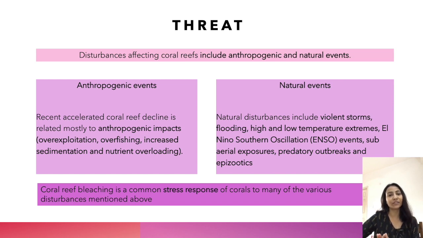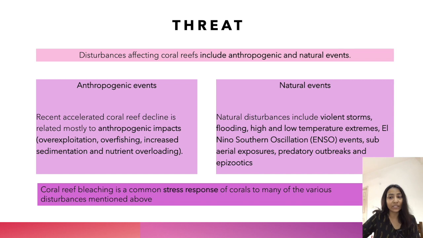Now we will discuss some of the threats which coral reefs are facing. This can be categorized into two categories: anthropogenic events and natural events. Anthropogenic events include overexploitation of the resources, overfishing, increased sedimentation, and nutrient overloading, which is causing damage to the coral polyps. Natural events include violent storms, flooding, extremes of high and low temperature, El Nino, subaerial explosions, predatory outbreaks, and epizootics. And because of these threats, we are seeing a new phenomenon which is called coral reef bleaching.